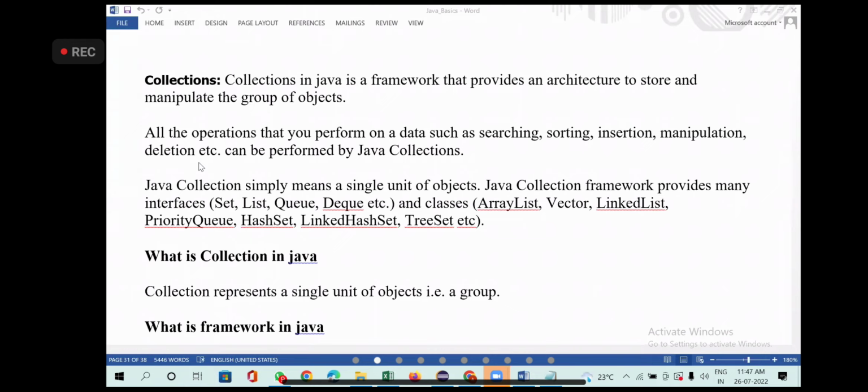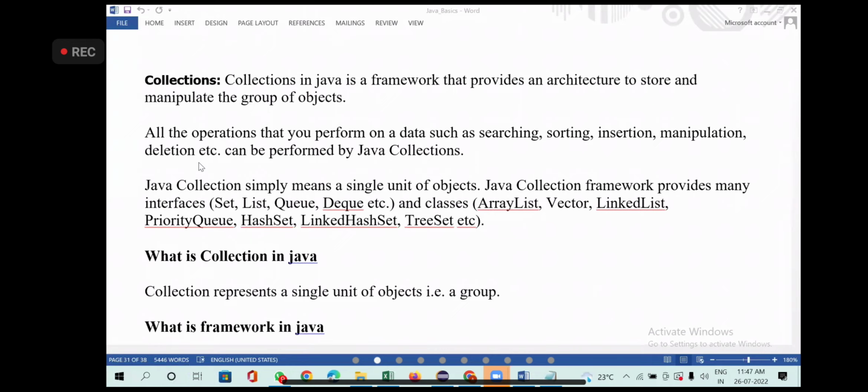So what do you do in collections? Manipulations with the data. What do you mean by manipulations with the data? Storing some data, adding new data, and then deletion of the data, modification of the data. All these things will come under collections. Manipulations with the data, that's what we most of the time do with the collections, like insertion, searching, modification, sorting, deletion. All these things you are going to perform in the collections.